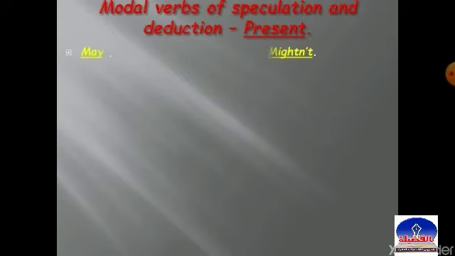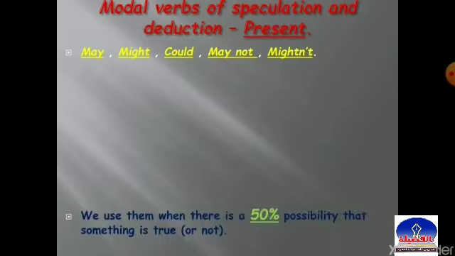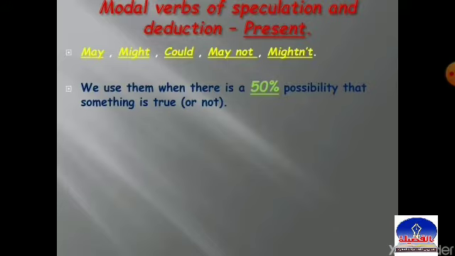The second one, may, might, could, may not, might not. We use them when there is a 50% possibility that something is true or not.